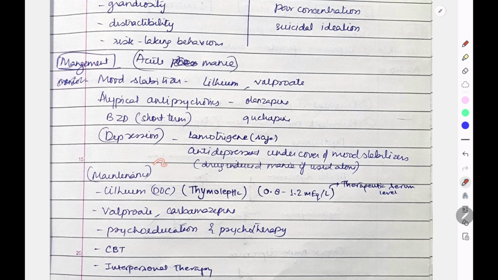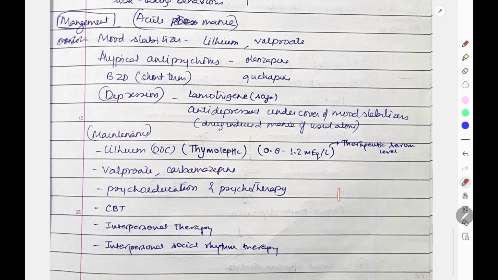Okay. Now for maintenance dose you can use lithium, that is a drug of choice, that is thymoleptic, and the therapeutic serum level is 0.8 to 1.2 milliequivalent per liter. You can use valproate, carbamazepine. Okay. So under pharmacotherapy, make a heading pharmacotherapy and write all those things. After that, make a heading and write psychotherapy and go for psychoeducation. CBT I have told you that you can use anywhere. CBT is cognitive behavioral therapy. Then you can write interpersonal therapy, interpersonal social rhythm therapy. Okay, so you can write anything.